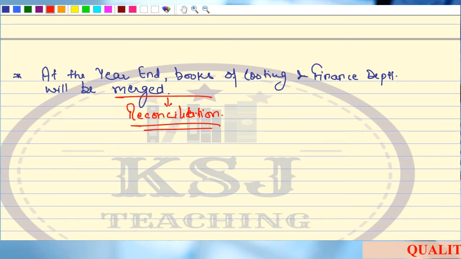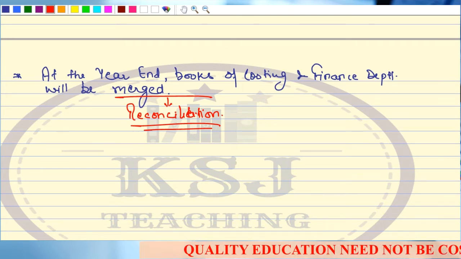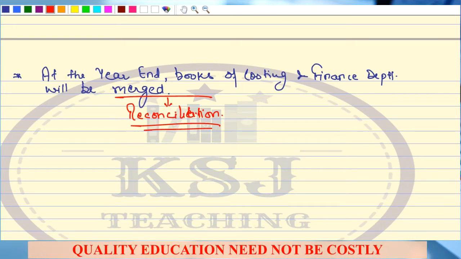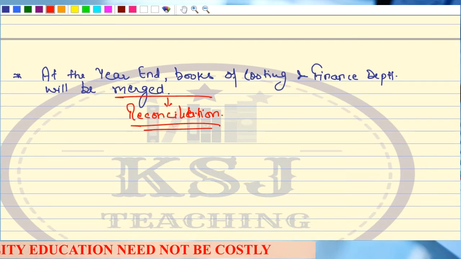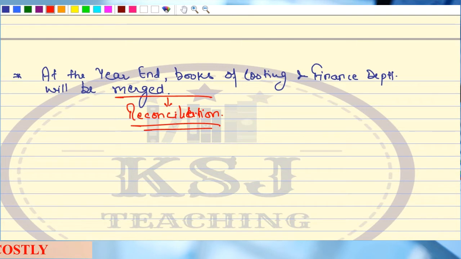Costing books are for our purposes, right? And we merge them with the financial books at the year end. The financial books are ultimately to be submitted as returns. So the financial books will always prevail. Are you getting the point?